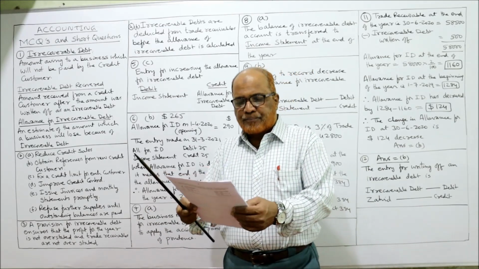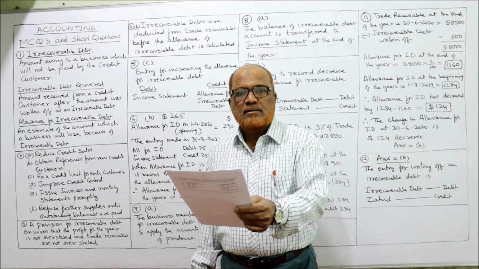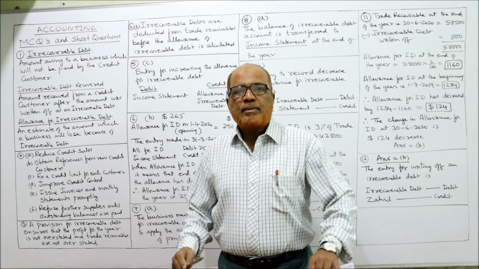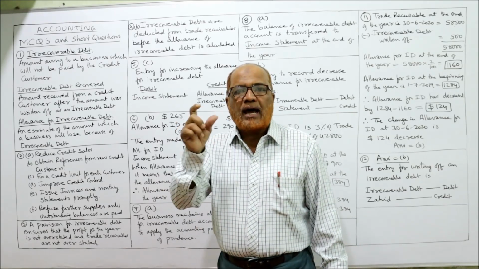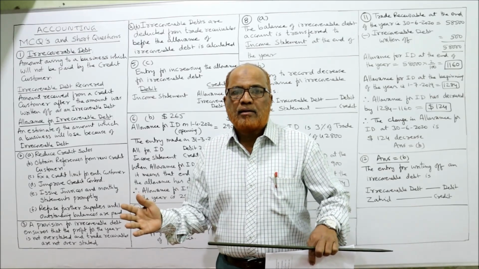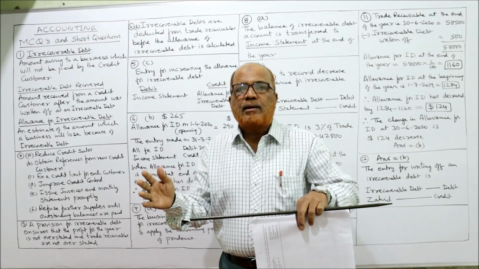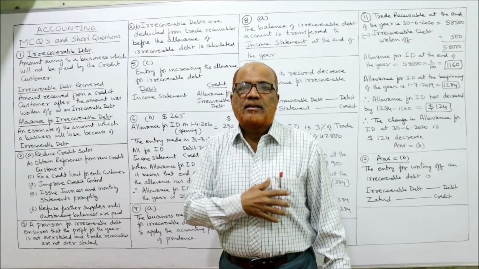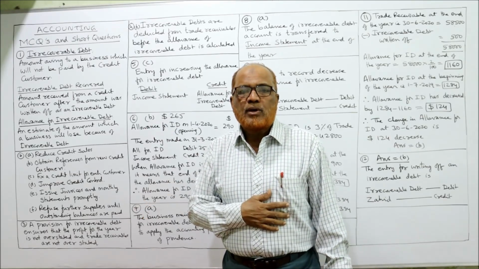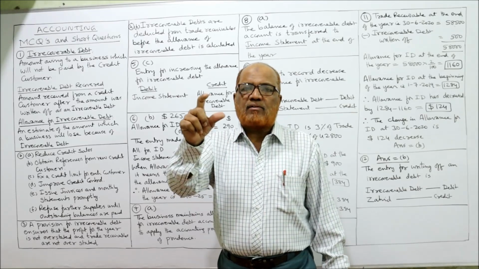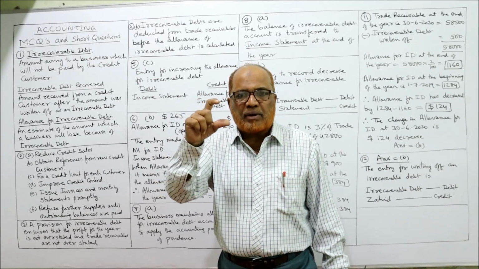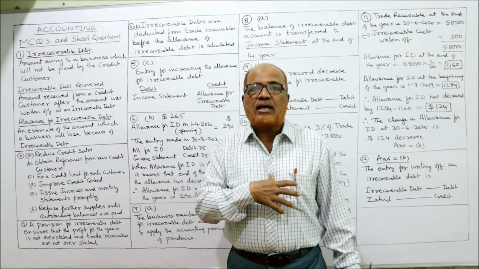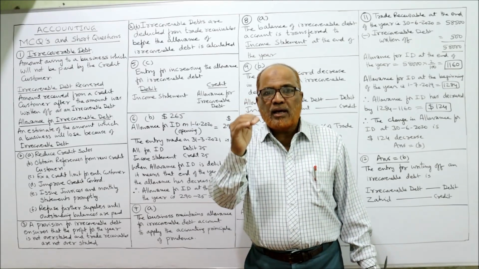Now, the second question: suggest 2 ways in which the risk of irrecoverable debt may be reduced. Every business wants to reduce the amount of irrecoverable debt. It cannot be eliminated, because when we sell goods to customers, some of them may not pay the amount. In some businesses irrecoverable debt will be more, in others less, but normally it is there. Every business will try to have lower irrecoverable debt.